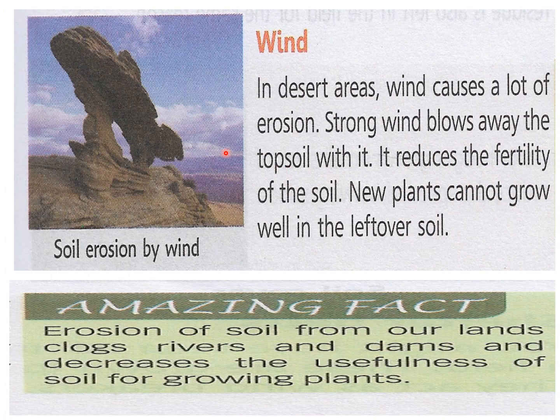Now let's see the other agent after water: wind. Wind is equally destructive for causing soil erosion. In desert areas, wind causes a lot of erosion. A strong wind blows away the topsoil with it. Especially in desert areas, you must have seen sandstorms. With that, the topsoil of the land is also lost.